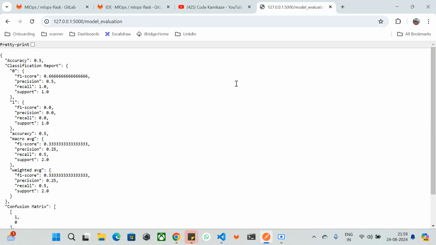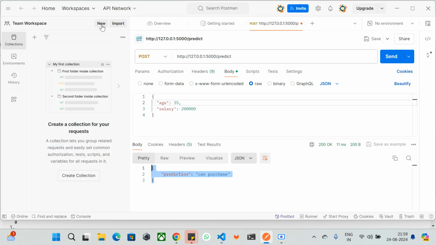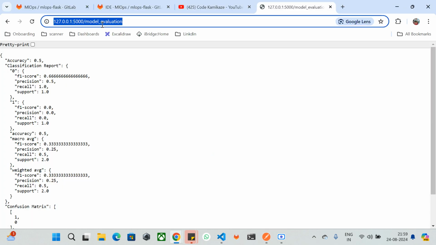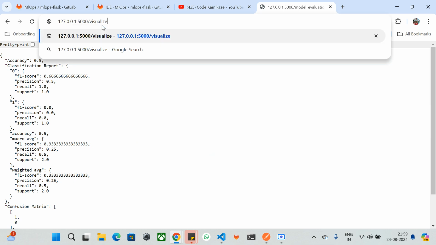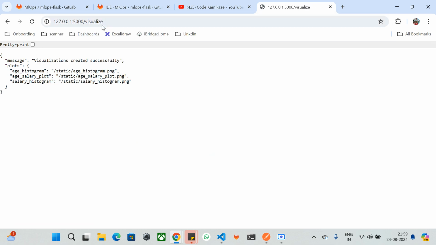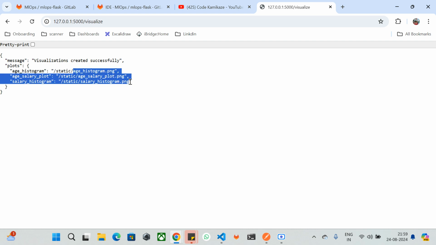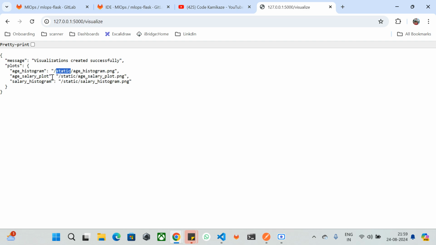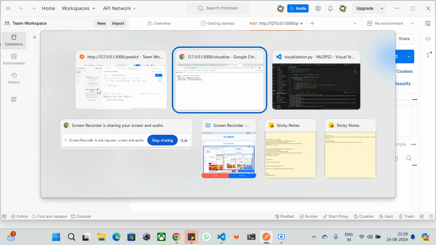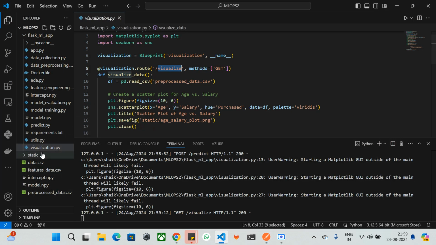Let me call this method in my browser, since it is a GET method. If you see here, visualization created successfully, and the histogram is saved to this path. You need to create this static directory while creating the project, and all these PNGs are stored in this location, which is static. They are a histogram, a salary plot, and a salary histogram. Let's go to the path.